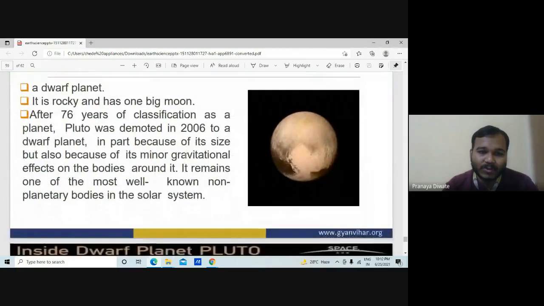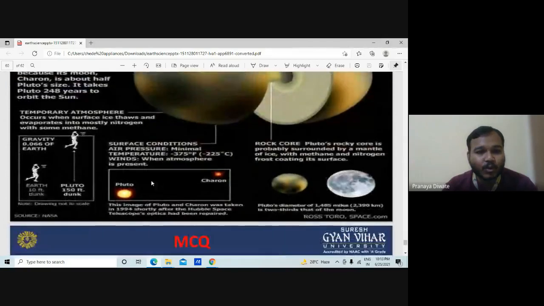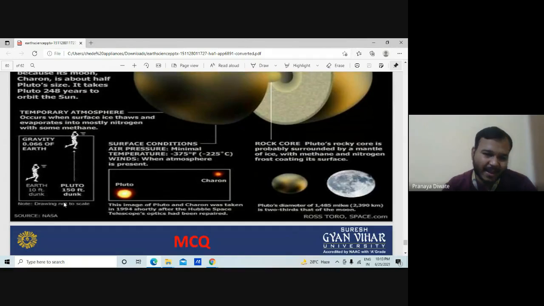Then Pluto, whose revolution is not as per what we can expect for the solar system, because of minor gravitational effects of bodies around it. It remains one of the most well-known non-planetary bodies of the solar system. In 2006, it was demoted to a dwarf planet because its revolution was not satisfying the rules. Pluto has only 0.66 gravity. This is an image of Pluto.